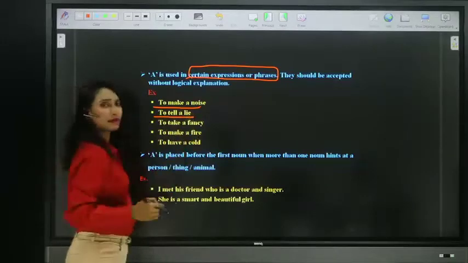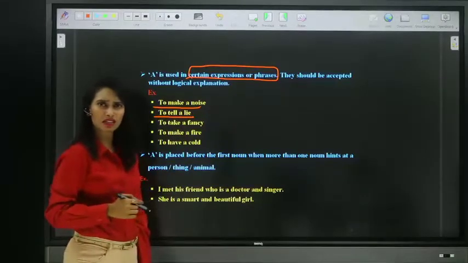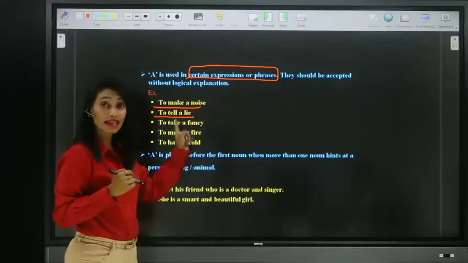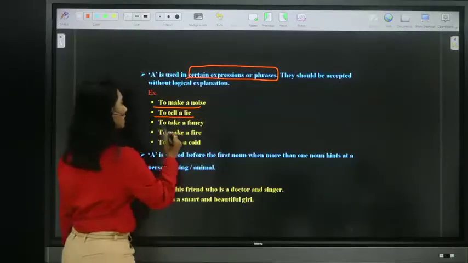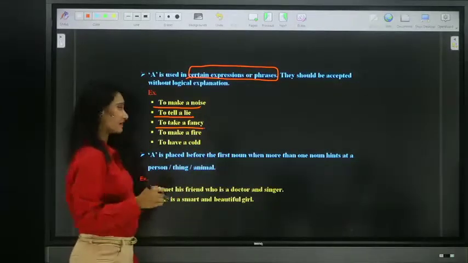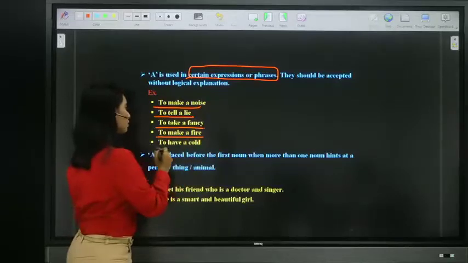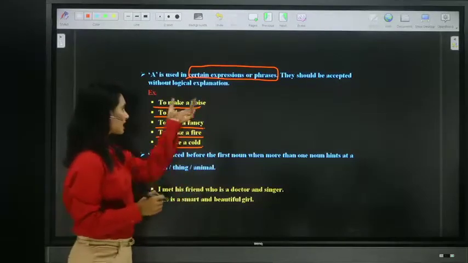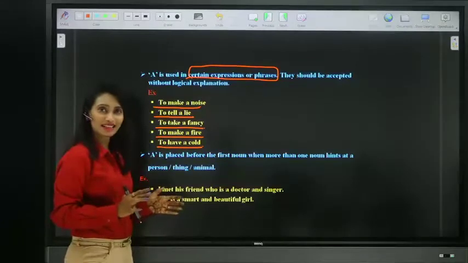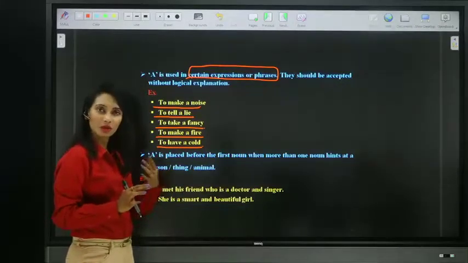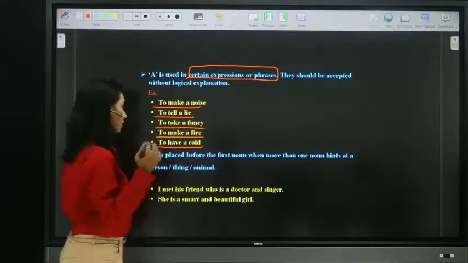To tell a lie. Do not tell a lie to me. Is telling a lie. A lie. To take a fancy, he's taking a fancy. To make a fire, to have a cold. So these expressions should be used as they are without any logical explanation. Moving on to the next one.